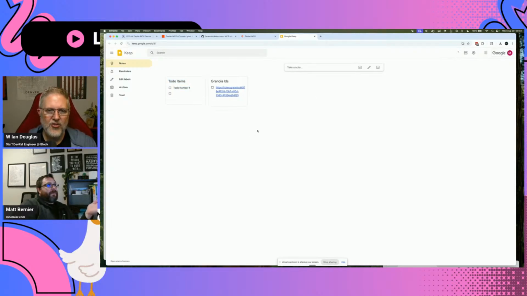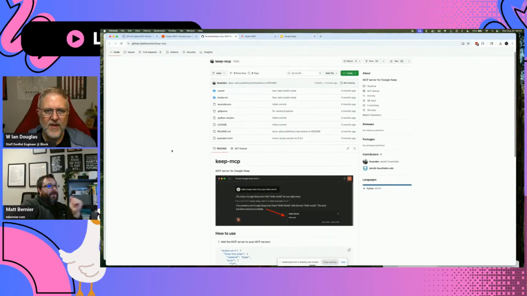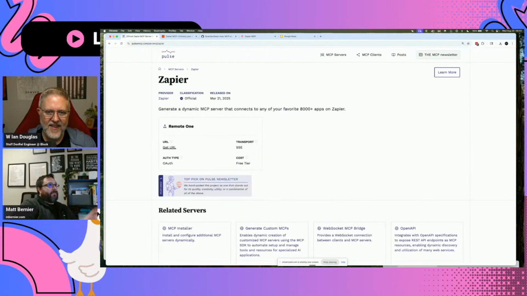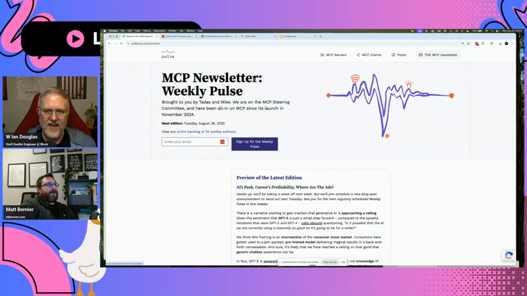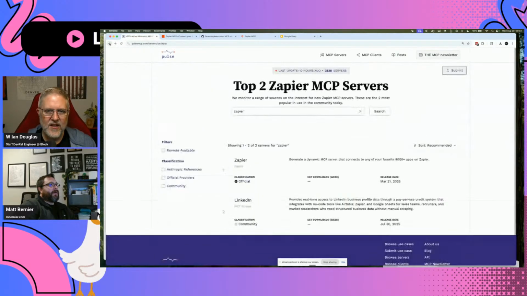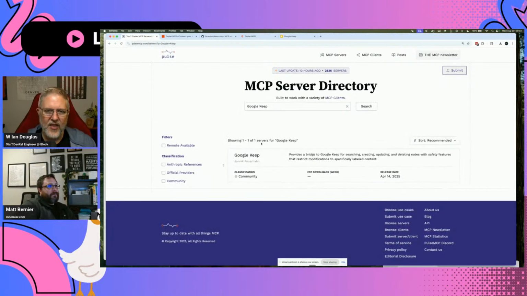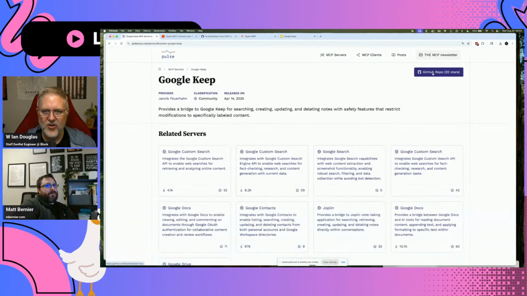Okay, so let's go back to Pulse MCP, and we'll find that MCP server for Google Keep. I cheated, I opened it earlier. Great, because we showed folks how to do it, but we can go find it really quick. MCP servers, and just look for Google Keep, then click on that and go to the GitHub.